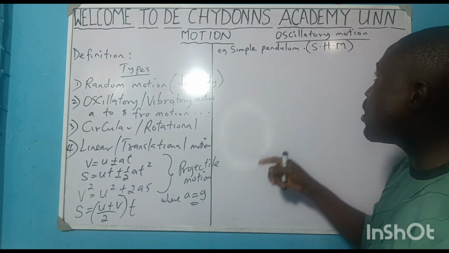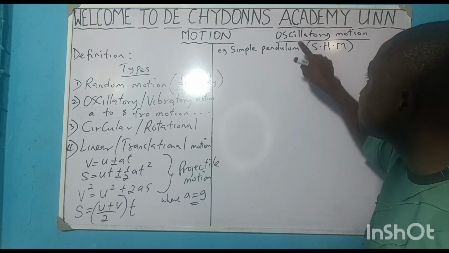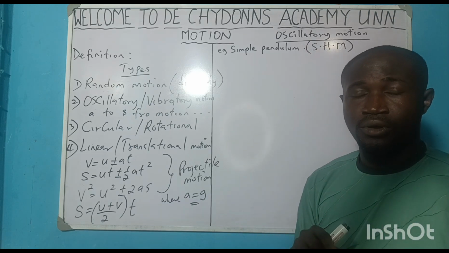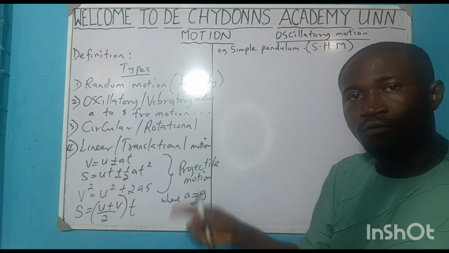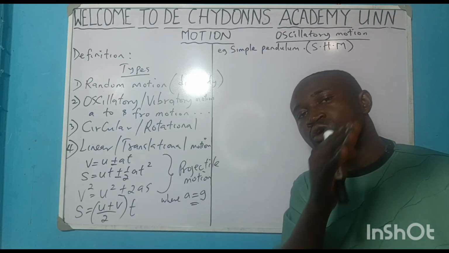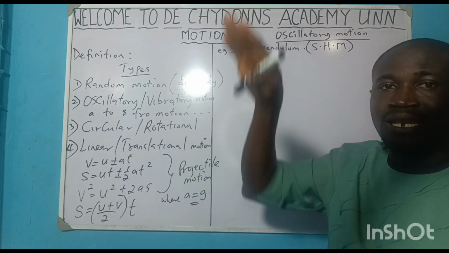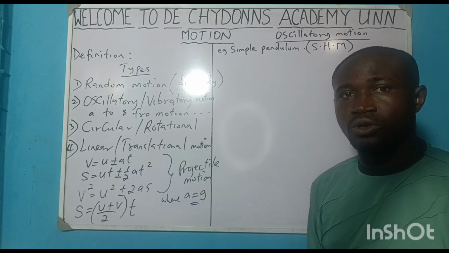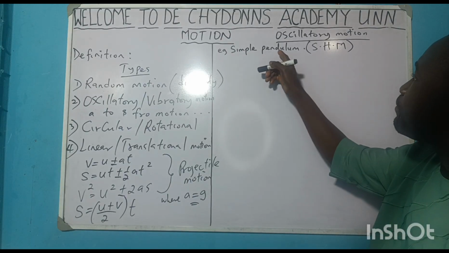Then another example we forgot to talk about here is the motion of a simple pendulum bob. It also moves to and fro in a horizontal way. So it can be horizontal movement to and fro. It can be a vertical movement up and down. All of them are oscillatory motion or vibratory motion.